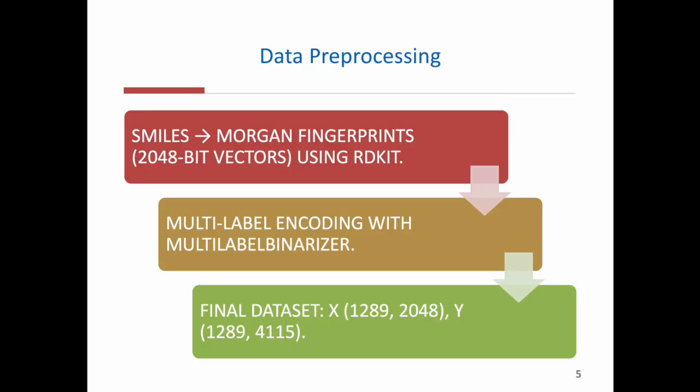The data pre-processing pipeline is shown here. First, I filtered SIDER to include only MedDRA preferred terms, which are standardized side effect labels. Next, I joined in drug names and chemical structures from STITCH v5. Then I used RDKit to convert SMILES strings into 2048-bit Morgan fingerprints, capturing substructures of each molecule. Finally, I used scikit-learn's multi-label binarizer to encode the side effects into a binary matrix. This gave me the input matrix X of size 1289 by 2048 and my output matrix Y of 1289 by 4115.